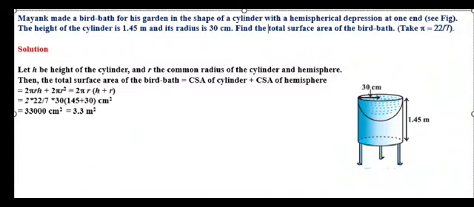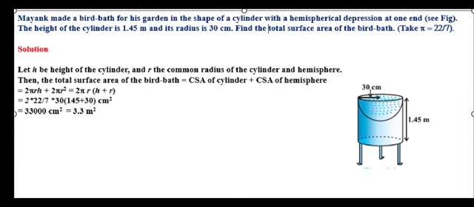Mayank made a bird path for his garden in the shape of a cylinder with a hemispherical depression at one end. The height of the cylinder is 1.45 meter and its radius is 30 centimeter. Find the total surface area of the bird path. Take pi is equal to 22 by 7. So pi is equal to 22 by 7, that is given.